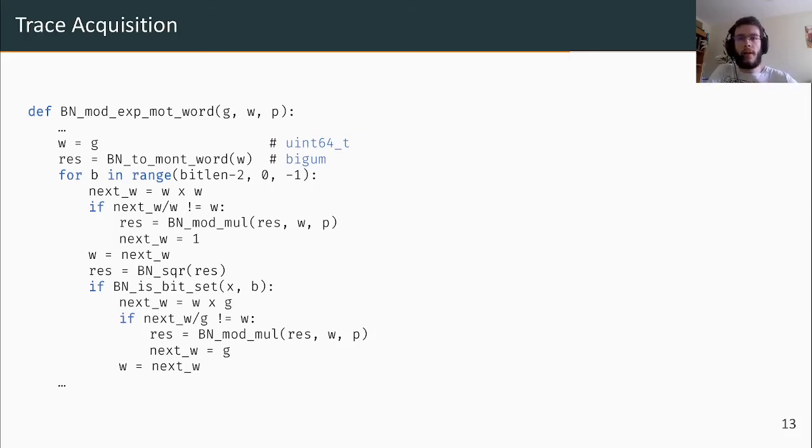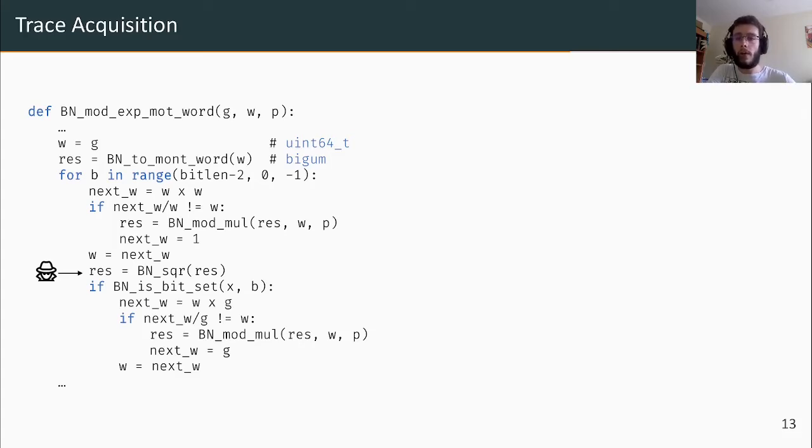We can see in the middle that the actual result, not the processor word, but the big number result, needs to be squared at each iteration to be kept updated. This is actually nice for the attacker, since spying on this operation, which is longer than a classical word squaring or multiplication, allows us to distinguish one iteration from another. In a classical iteration, without arithmetic overflow of W, the result is only updated once. However, whenever W overflows, the result is updated once more, leading to a longer iteration.